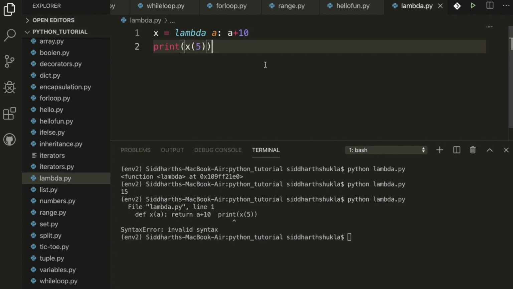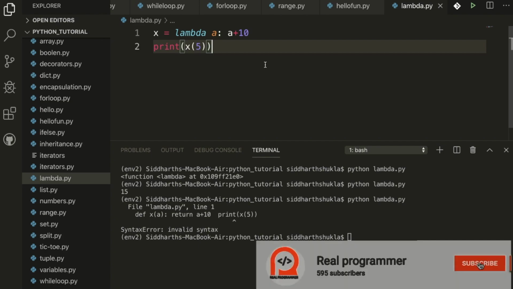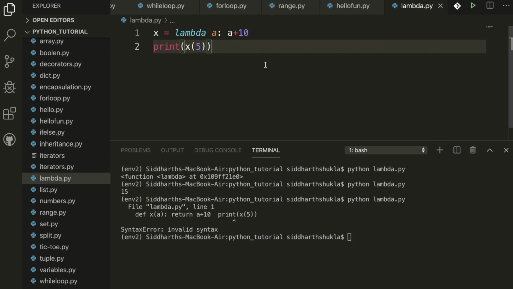Hopefully lambda functions are clear for you. You may have a lot of questions about why to use lambda functions. The power of the lambda function is better shown when we use the anonymous function inside another function. You might be confused, because I'm saying we have one function and we pass an anonymous function inside of it.